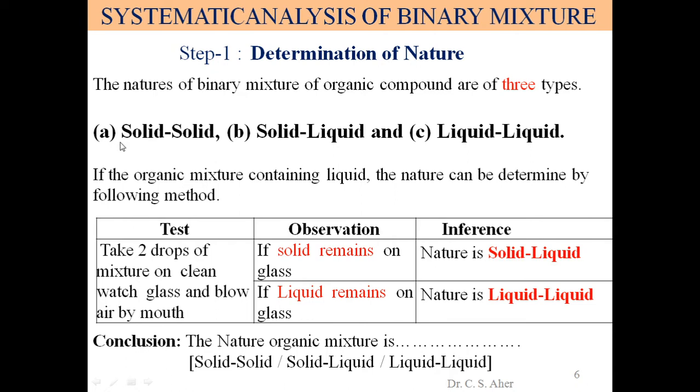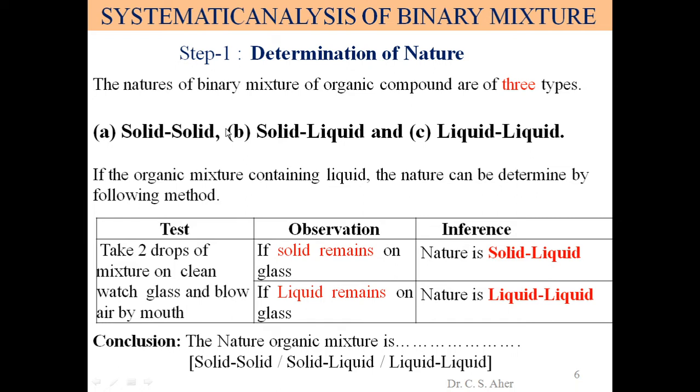What is the first type? Solid, that is 2 solids mixed together. Second type, solid liquid, one organic substance in solid state, another in liquid state, mixed together. Third type, liquid, both organic substances are present in liquid form, and we mix them together to make this binary mixture of organic compounds. So we have these 3 types of nature.